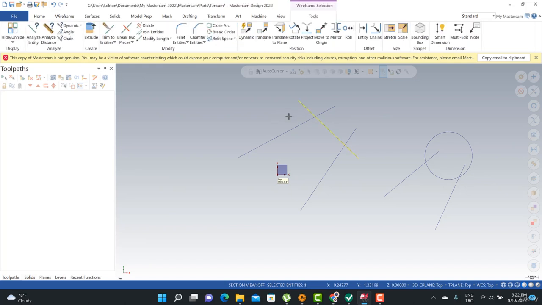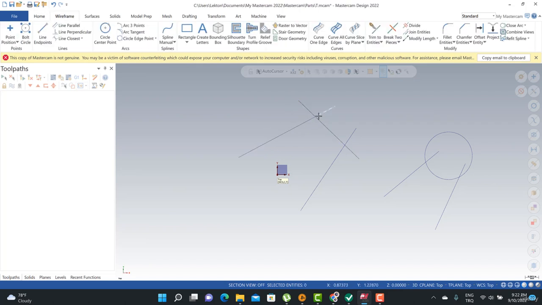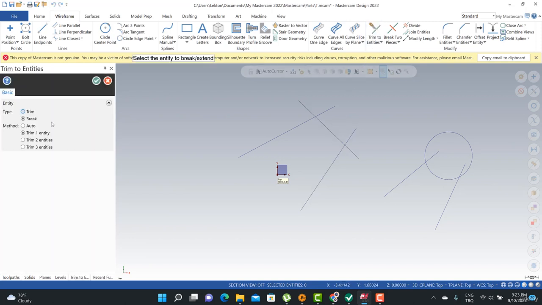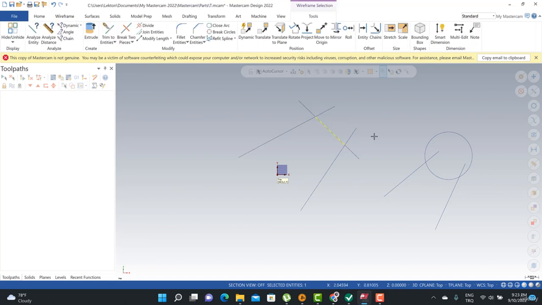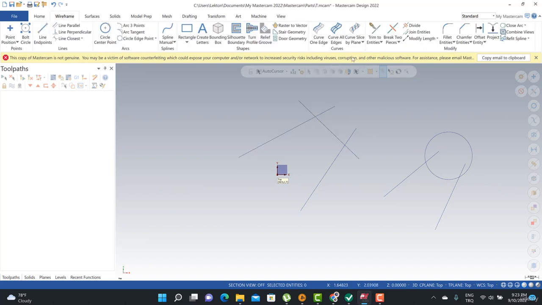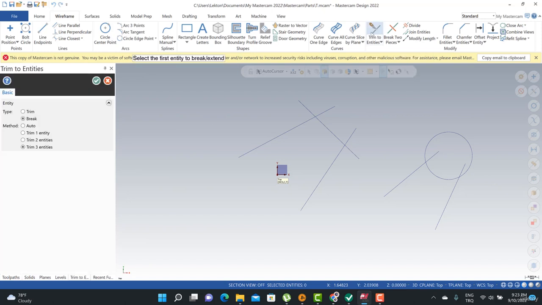That line is still the same, but I can break that line like this. We can also use this one, and this one. Let's click here and trim three entities, this one, and this one. All of them break like this. And this is the trim two entities options.